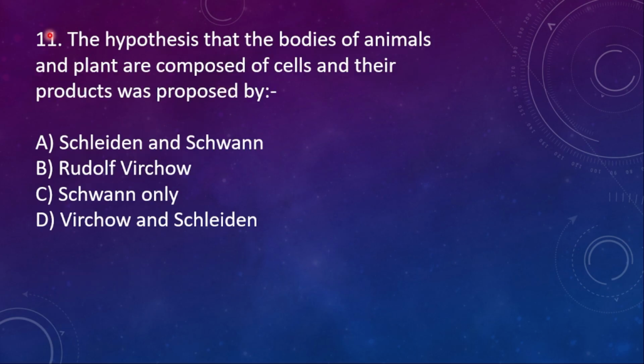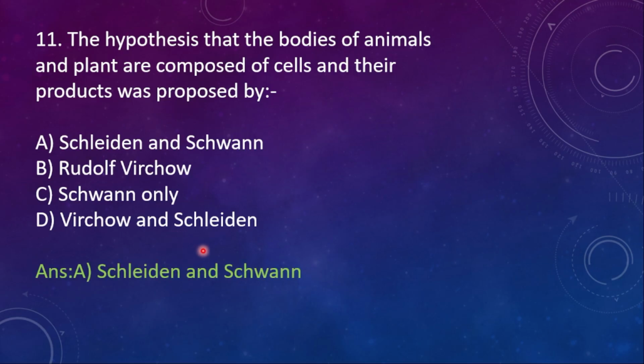Question number 11. The hypothesis that the bodies of animals and plants are composed of cells and their products was proposed by whom? Animals and plants are composed of cells and their products, in the sense of whatever the cell produces, like proteins, lipids, etc. So this was proposed by A, Schleiden and Schwann, B, Rudolf Virchow, C, Schwann only, D, Virchow and Schleiden.